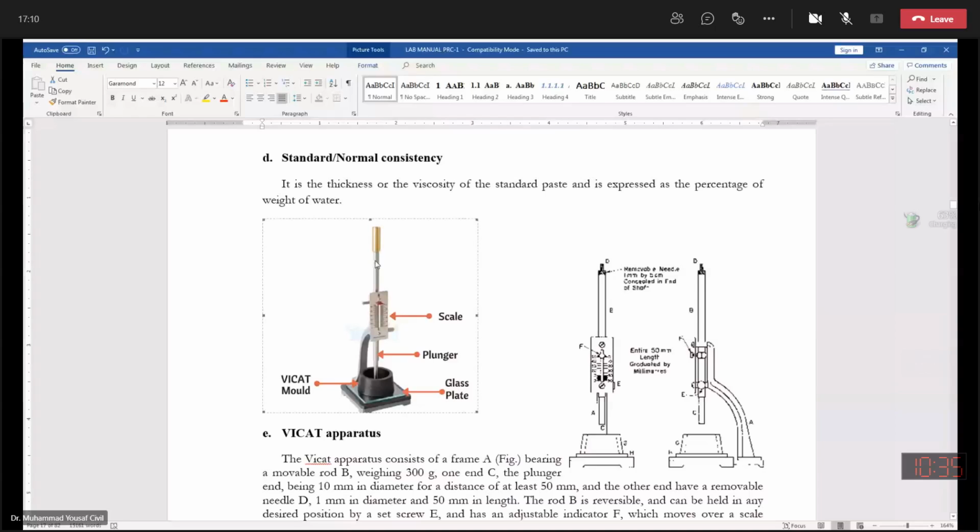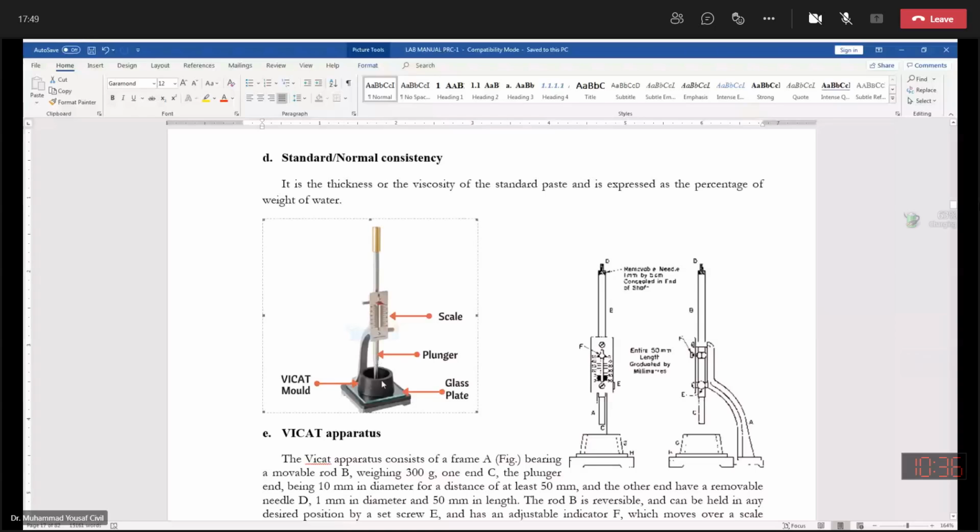The vertical rod is movable, moving downward or upward, and it is manually operated. This is the Vicat mold. All this is the standard Vicat apparatus. This is the plunger rod, and its diameter is 10 millimeter.